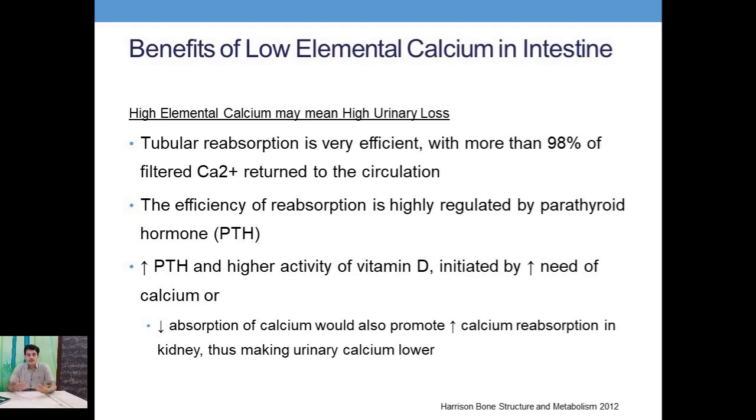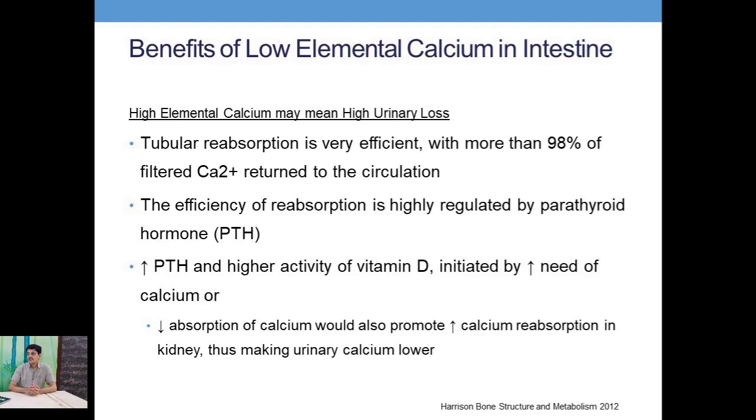So increased PTH and vitamin D will increase the reabsorption, which makes the calcium excretion in the urine less. So if you have a low elemental calcium in the intestine, it will cause a low lithogenicity. That means the risk of renal stones will be less with a low elemental calcium.